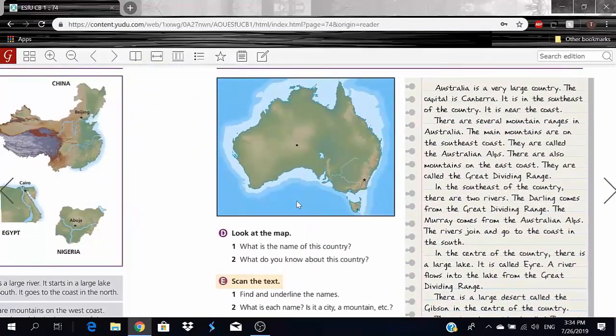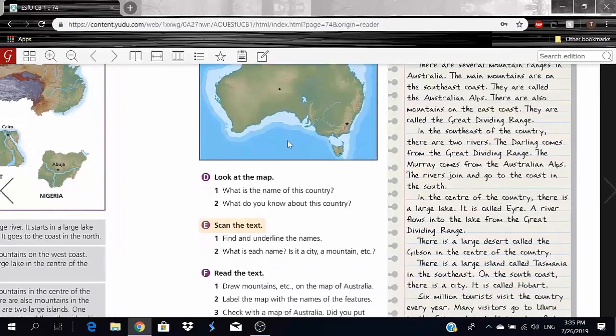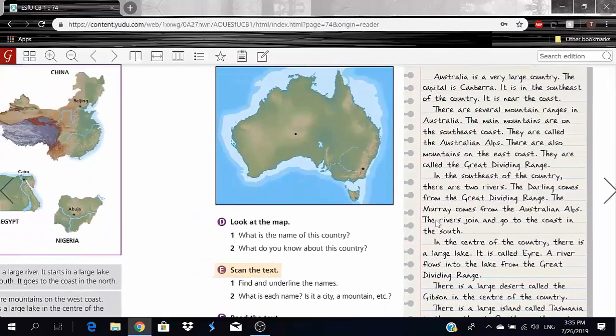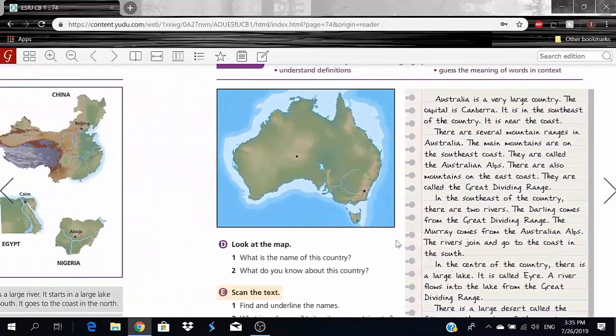So looks like we have Australia. Okay, so look at the map. What is the name of this country? Obviously, this is Australia on the world map. This is what Australia looks like. What do you know about this country? To be honest, I know it's a very large country and that the capital is called Canberra. Okay, that is all I know for now. I'm sure we'll find out more once we read this text right here. Okay, so we're gonna have to read this, so let me read it for you guys. Okay, and then we're gonna move on to the exercises.